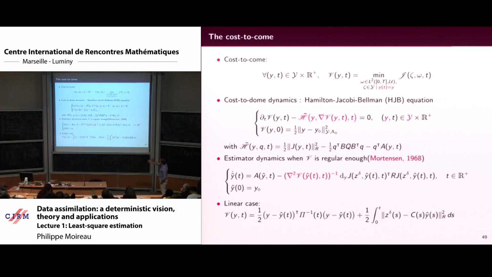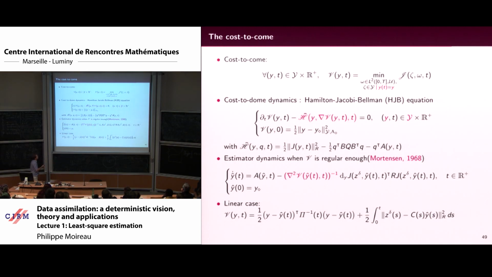When you introduce that, you can prove that this guy follows a Hamilton-Jacobi-Bellman equation, and you can give it a sense in the viscosity sense if the dynamics is Lipschitz. And from this Hamilton-Jacobi equation, you can prove that actually you have exactly the same structure as before, as for Kalman. So you have the dynamics plus something that integrates only the observation. So remember, this guy is d minus Cy. And here you have the Hessian of the cost to come. Okay, so nice for the regularity, actually.